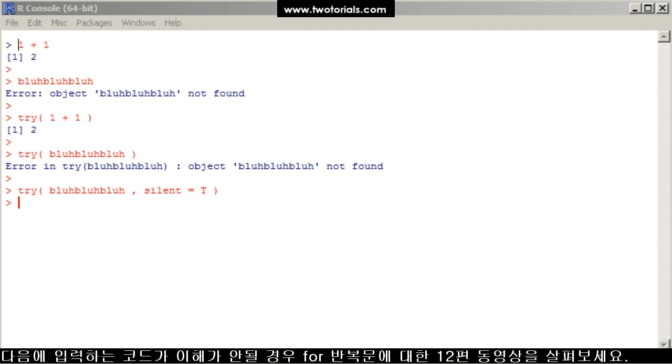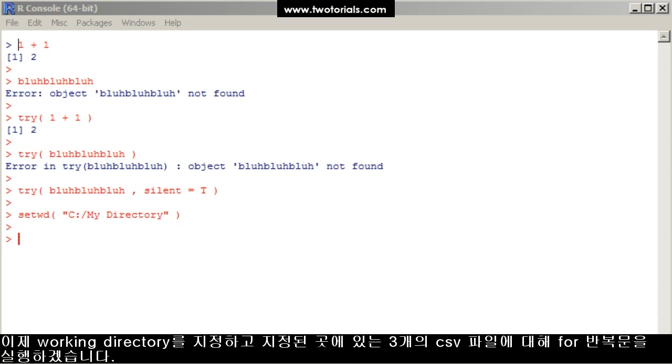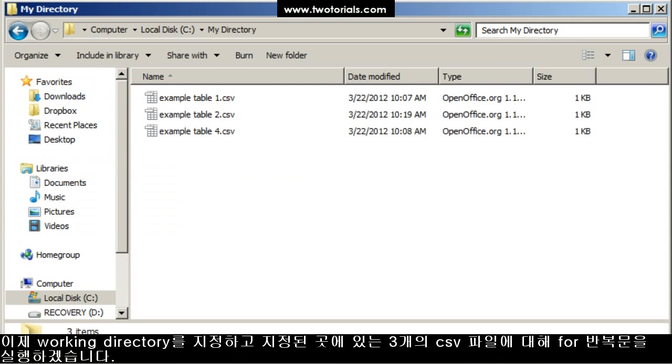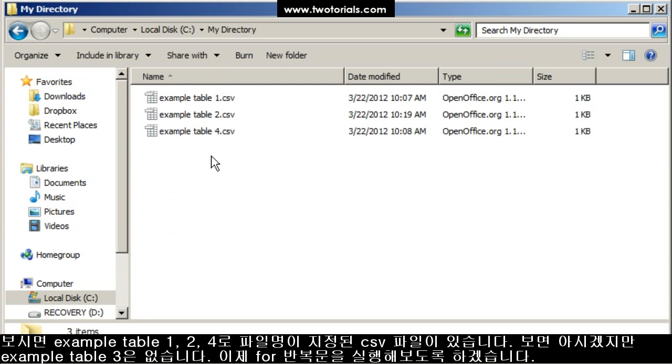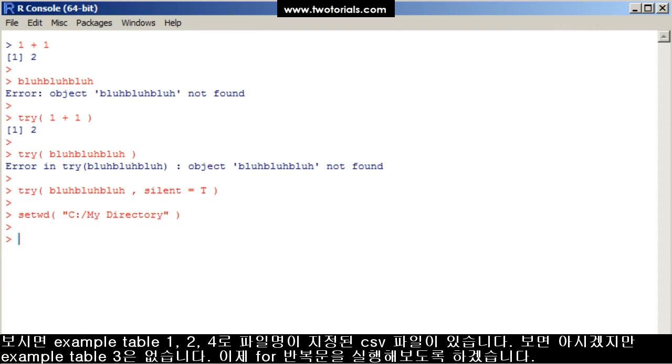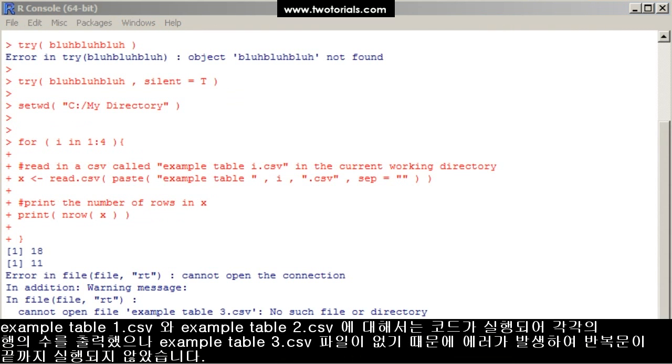If you have trouble with this next section, watch the tutorial, how to build a for loop in R. I'm going to set my working directory, and I'm going to loop through the directory here, which has got 3 files: example 1, example 2, and example 4.csv, but not example 3. I'm going to still loop through all of them, and here they come. All right, well, it tried to read in example 1, printed the number of rows. It did. Example 2 printed the number of rows. It did. It hit the third one, and the third one doesn't exist, so it hit an error and stopped.